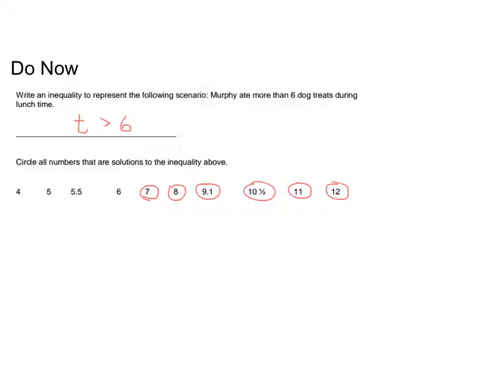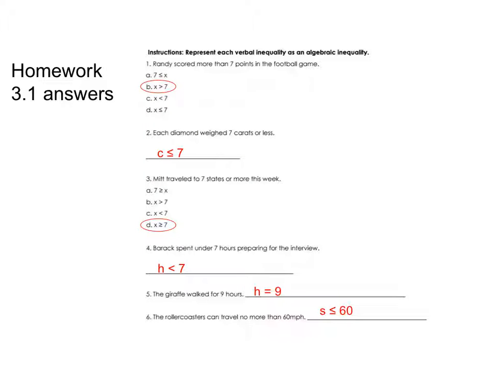All right, let's take a quick look at the homework again. So this homework is all about translating, and again, you really have to memorize and connect some of these words to the appropriate symbol. So more than is greater than. 7 carrots or less, so that includes the 7. 7 states or more, so that includes the 7. Under 7 doesn't include 7. This one's an equality, of course. And then no more than 60, that's a tricky one. So no more than means it has to be below, and it actually includes the 60 as well.